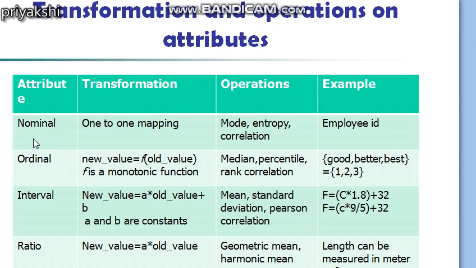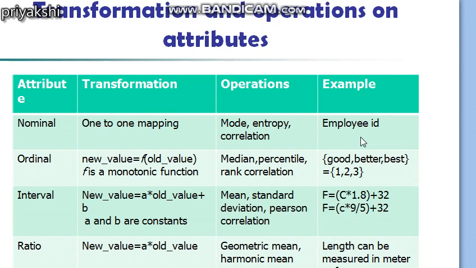As we know, nominal attributes are those attributes which we can compare using only the distinctness property, which is equal and not equal. The transformation function used in the case of a nominal attribute will be a one-to-one mapping, that is, a permutation of the values. If we consider any organization's employee IDs, the employee ID for each employee will be unique. So for example, if I say EMP1, EMP2, I cannot say that EMP1 is greater than EMP2, but I can say EMP1 is not equal to EMP2. So this is an example of a nominal attribute.